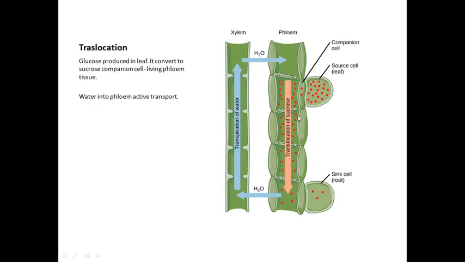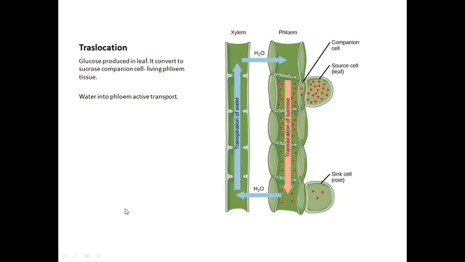Due to this high pressure, what will happen? The sucrose moves to the lower pressure. Moves to the lower pressure means that where the sucrose is needed, the pressure is very low because there are no water molecules there. So automatically it moves with the low pressure to the parts which need the sucrose. Once the sucrose is utilized by the cells, automatically what will happen? The water comes out from the phloem. This is called translocation.